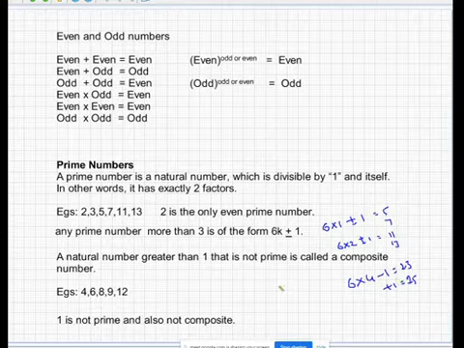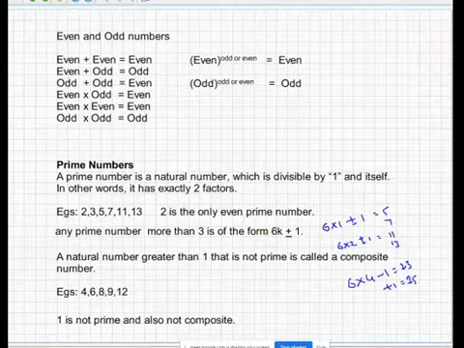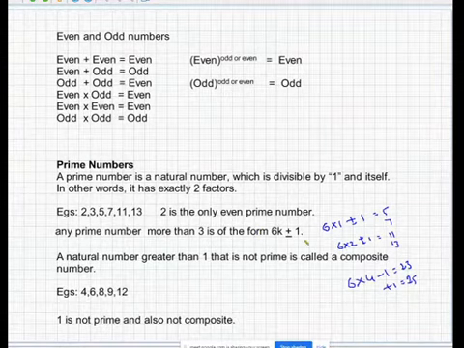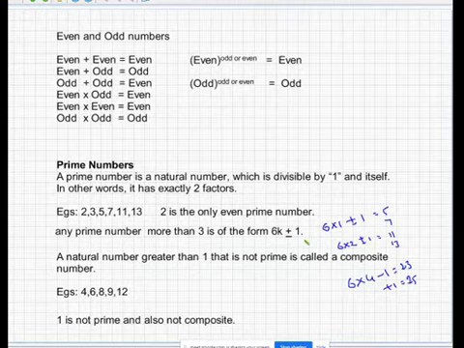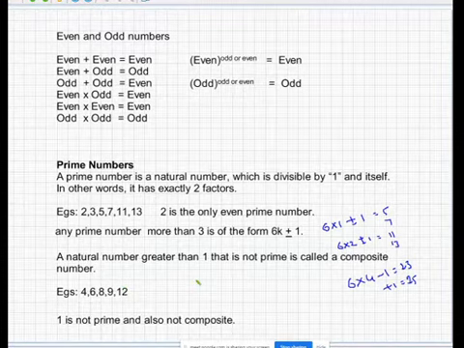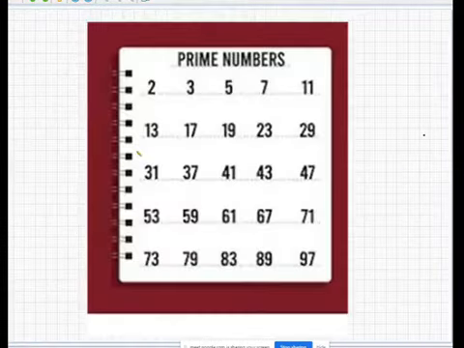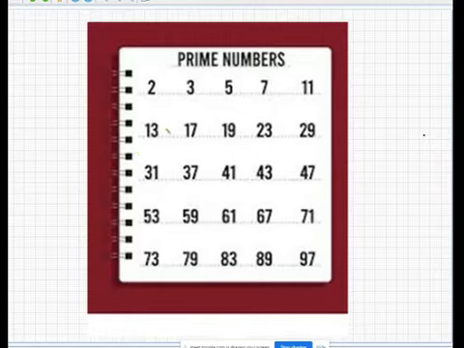So we can say that any prime number can be written in the form of 6k plus or minus 1, but the vice versa is not true. We can't say that any number written in the form of 6k plus or minus 1 is definitely a prime number. And 1 is neither prime nor composite. A standard value you should know: from 1 to 50 there are 15 prime numbers, and from 50 to 100 you have 10 prime numbers.